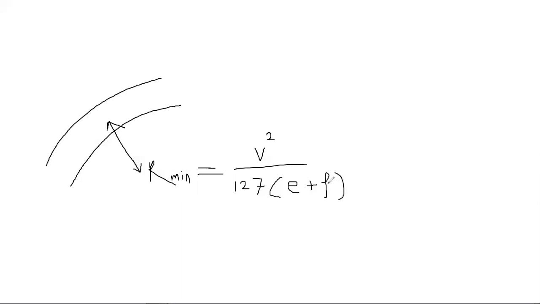This formula is also derived from the previous formula. So in this formula again, your V is in kmph. E is the rate of super elevation, less than 0.07 as you know. F is the coefficient of friction. It is also less than or equal to 0.15, as you know. So you will get the ruling value of the radius for the horizontal curve.